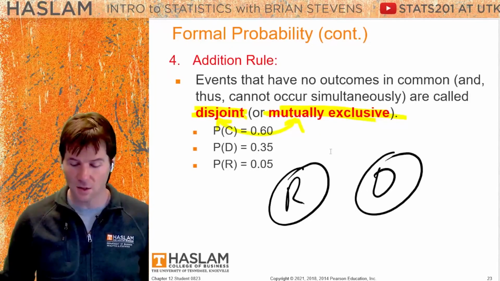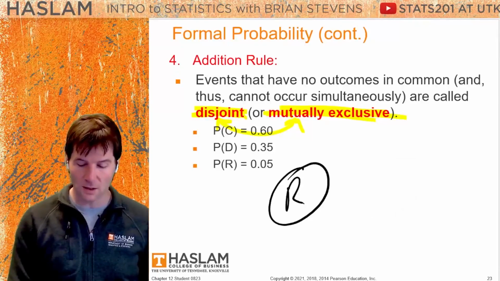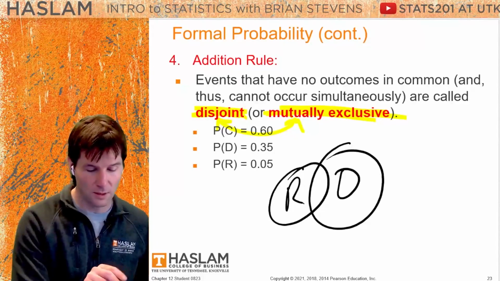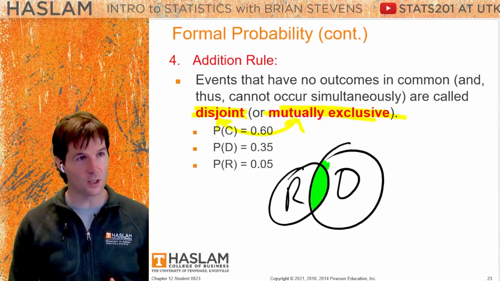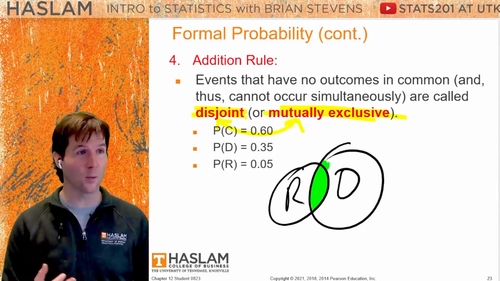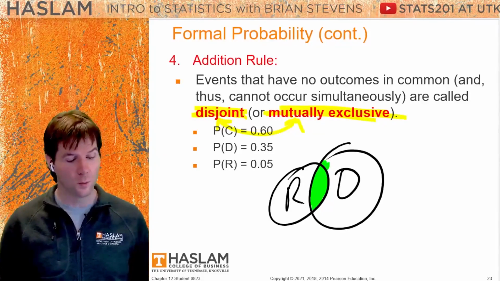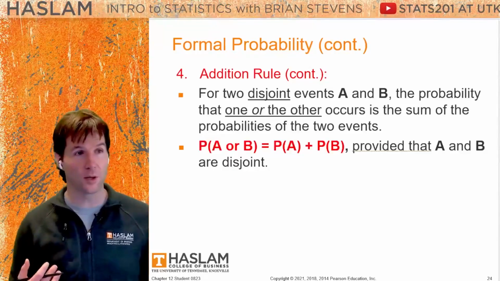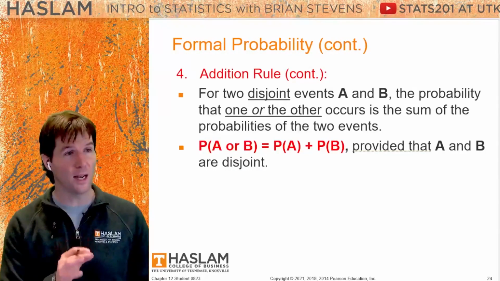If they are not disjoint, what are your parents telling you? In instances of not disjoint, your parents are saying you could get a dog and a rabbit, and they are not mutually excluding each other. There's an overlap at times where you go to the pet store and you get a dog and a rabbit at the same time. So all you have to do with mutually exclusive events, if you want to find out the probability they both occur or one of them occurs, is add them together.